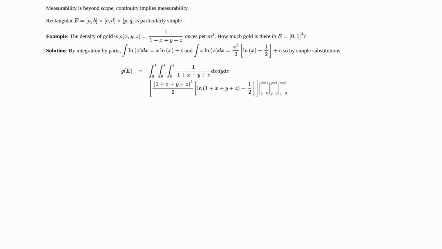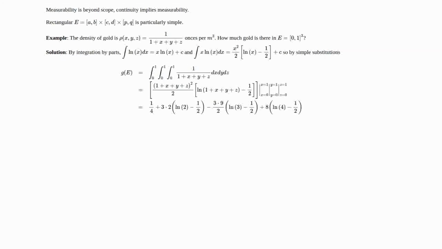Plug in y is equal to 1 and then y is equal to 0. And then finally, for each one of those terms, plug in z is equal to 1 and then negatively z is equal to 0. And you'd wind up with a total of 8 terms. However, due to symmetry, it's really just important to keep track of the sign and how many of the x, y, and z are 0 and how many are 1.